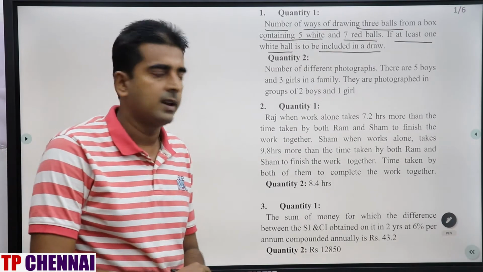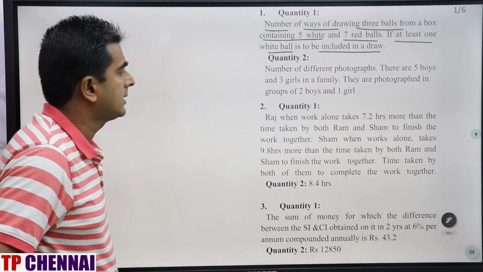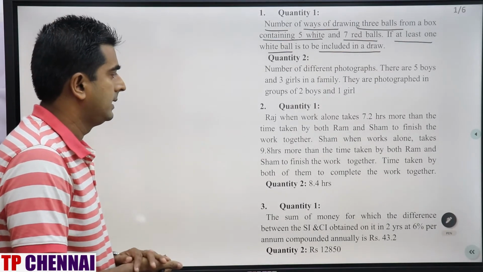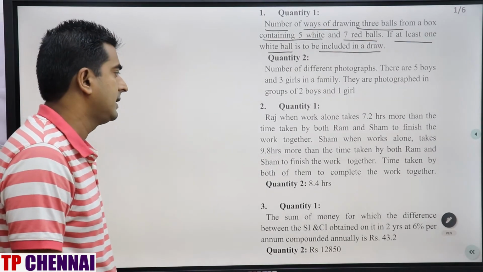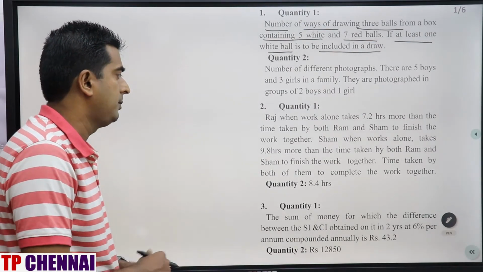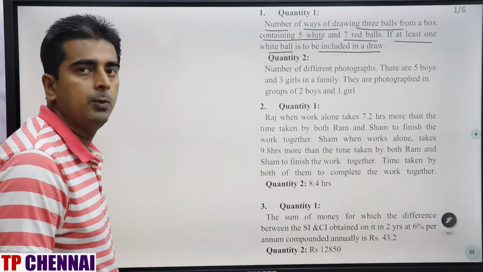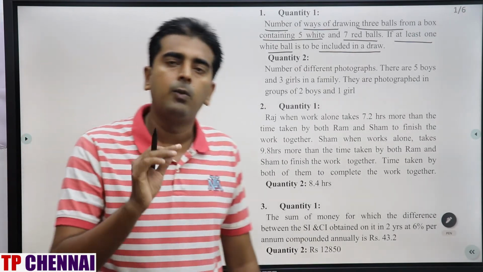Quantity 1, right? Second question. Raj when working alone takes 7.2 hours more than the time taken by both Ram and Shyam to finish the work together. Shyam when working alone takes 9.8 hours more than the time taken by both Ram and Shyam to finish the work together. Time taken by both of them to complete the work together. Whenever these kinds of questions come, one trick is there.